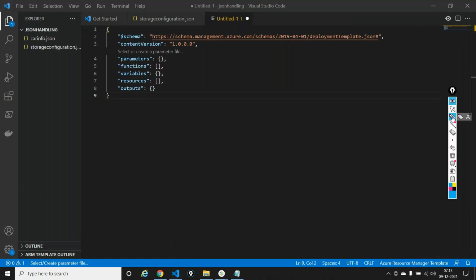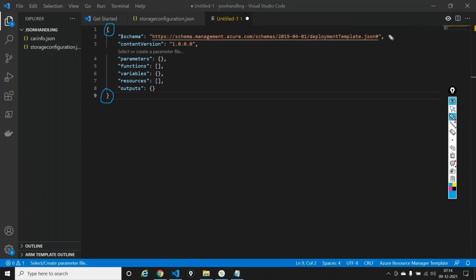And the very first thing of the skeleton is that it starts with what? An open and a close brace, indicating that it's a JSON object. Yes, it's a JSON language, indicating that this is all written in JSON. So whatever knowledge of JSON you had, we'll just extend it right now to ARM templates.